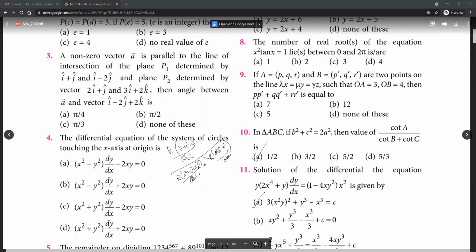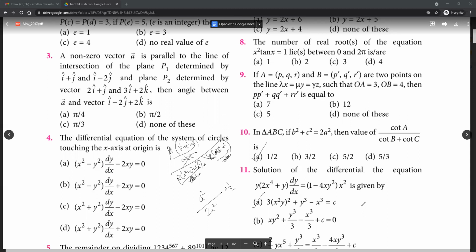Okay, so when you simplify, ABC and R will get cancelled from everywhere. The denominator B square plus C square is 2A square, so this becomes A square, and in the denominator A square plus 2A square, giving the value as half.